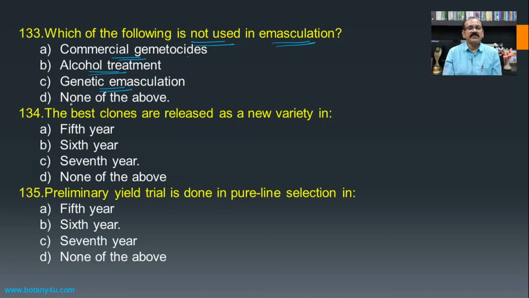Even the genetic emasculation, that is the use of male sterility or even self incompatibility. The use of plants with male sterility and self incompatibility is known as genetic emasculation, and hence none of the above becomes the answer, as all these three are processes of emasculation.